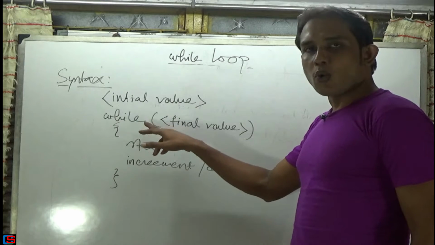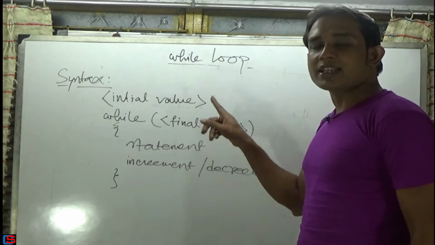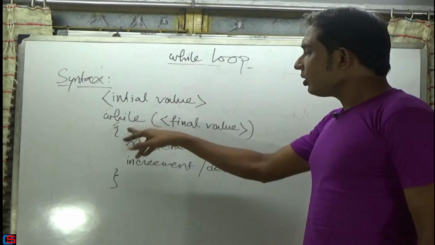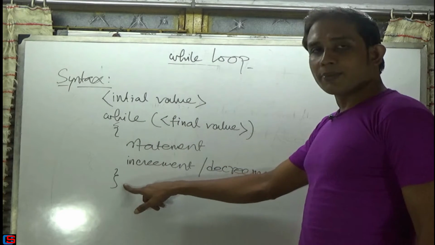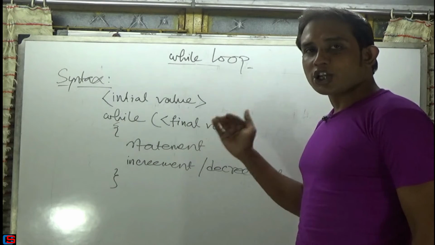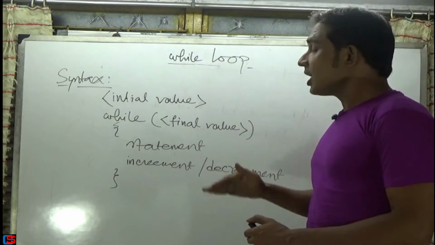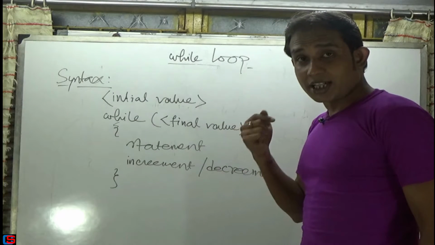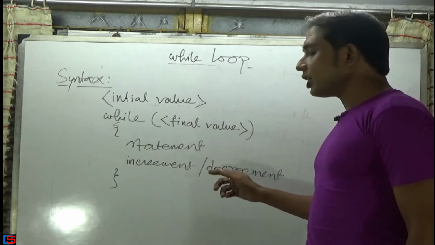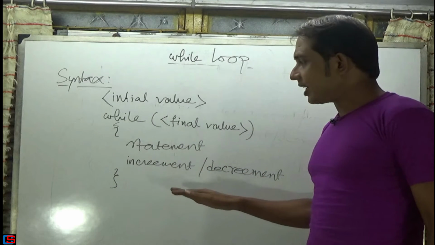Okay, and then after that, write the while, and within the bracket you have to write the final value or final condition. That means the final limit up to which the loop will iterate, or the loop will execute. And then after giving the opening brace and closing brace, within the braces, first we have to write the statements which are going to be iterated, and then after writing all the statements which are repeated again and again, we are going to write the increment or decrement. Okay, or reassign the value in this case, right?